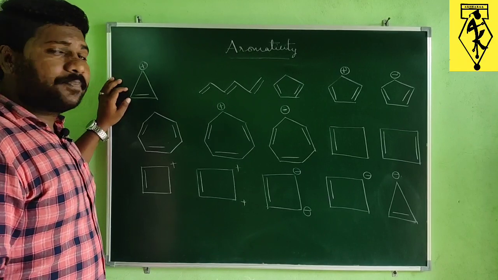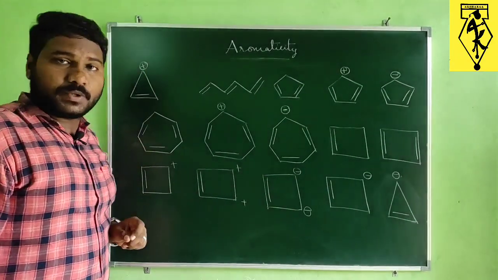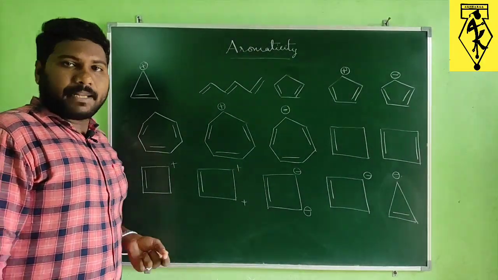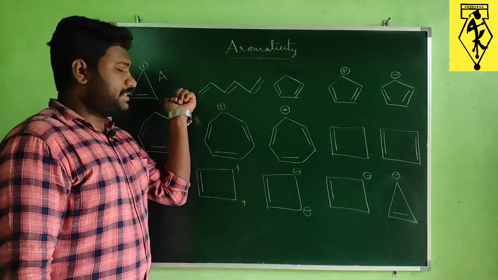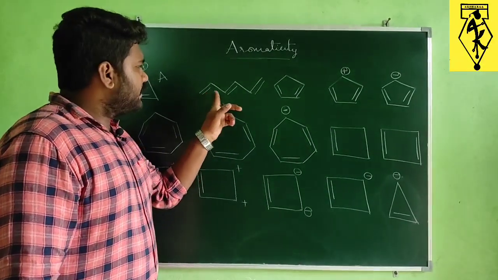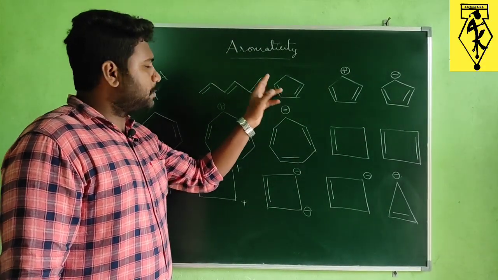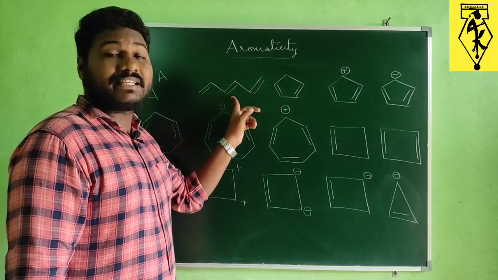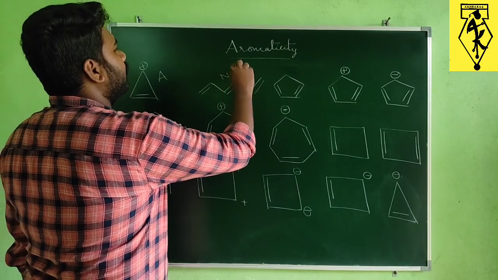In this compound, 2 pi electrons are present, every atom is sp2, it is cyclic, and all the atoms are present in the same plane. So this is an aromatic compound. Coming to the next example, here 6 pi electrons are present, and every carbon atom is in sp2 hybridization state, but there is no cyclic ring. Because of that reason, this is not an aromatic compound.